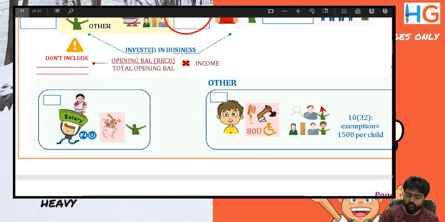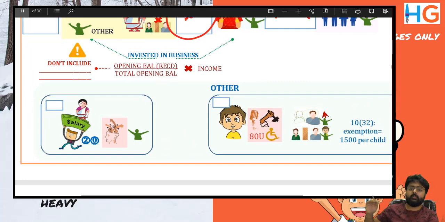Now I'm coming to the next concept. For example, I've given some amount to my spouse. Now she has invested it into a business. Investing into a business, she earns some income, profit, and she also earns interest. She also earns salary. Will salary be clubbed? No. Why? Salary is a compensation for effort. It is not a compensation for capital. What is a compensation for capital? Interest and profit. So that will be clubbed, but of course in a ratio.